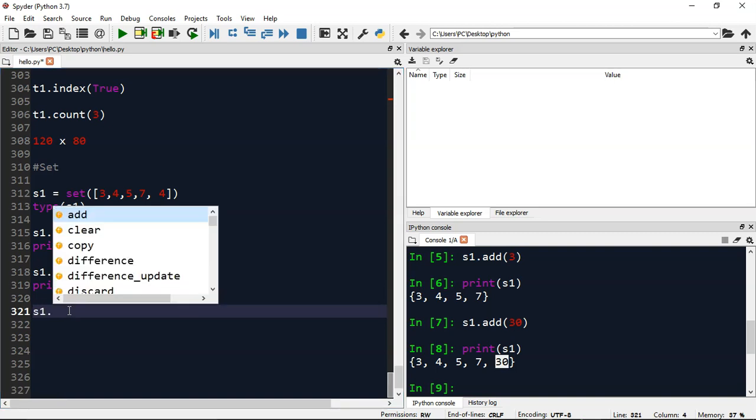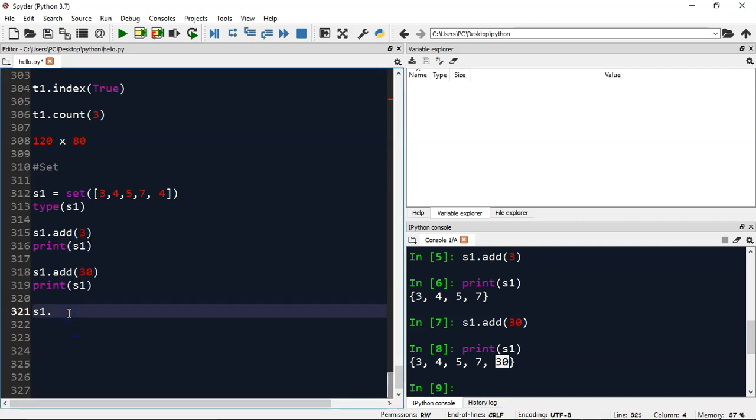So let's say you can even copy. If you are already aware of those Venn diagrams you learned in high school mathematics, it works exactly the same way. So let me create two sets, and then we will see what operations we can perform between these two sets. Let's say set S1 is 1 2 3 4 5.